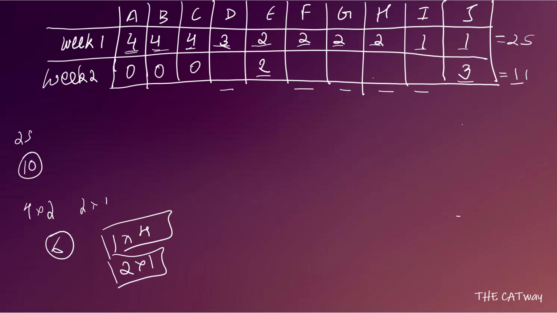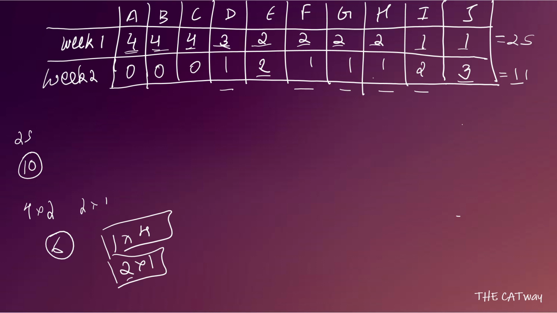Also we know that we cannot give these 2 matches to F, G or H, because only one of them was going to be registered and that was E. We cannot give these 2 matches to D also, because then he will play 5 matches in total. So that's also not a possible case. So these 2 matches are going to go to I and the others are going to get 1 match each.